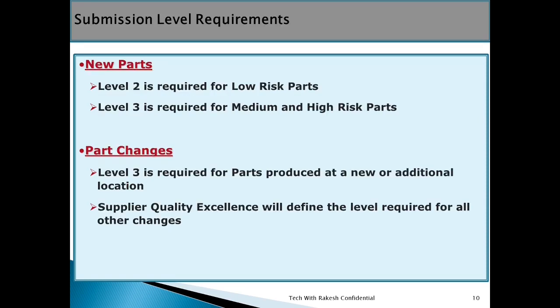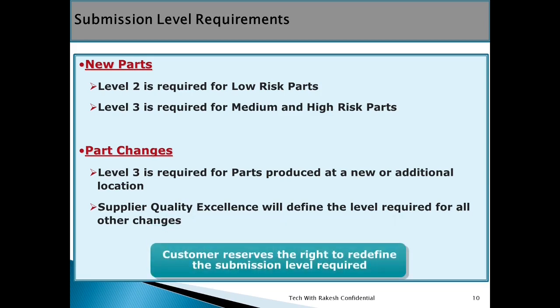Here we will discuss which level is required for which product. When you are going for a new product with low risk, then you will go for submission level 2. When you have high risk, then you have to submit level 3. When a part changes, when you are going for changing any parts, then you have to pass it through level 3 submission.